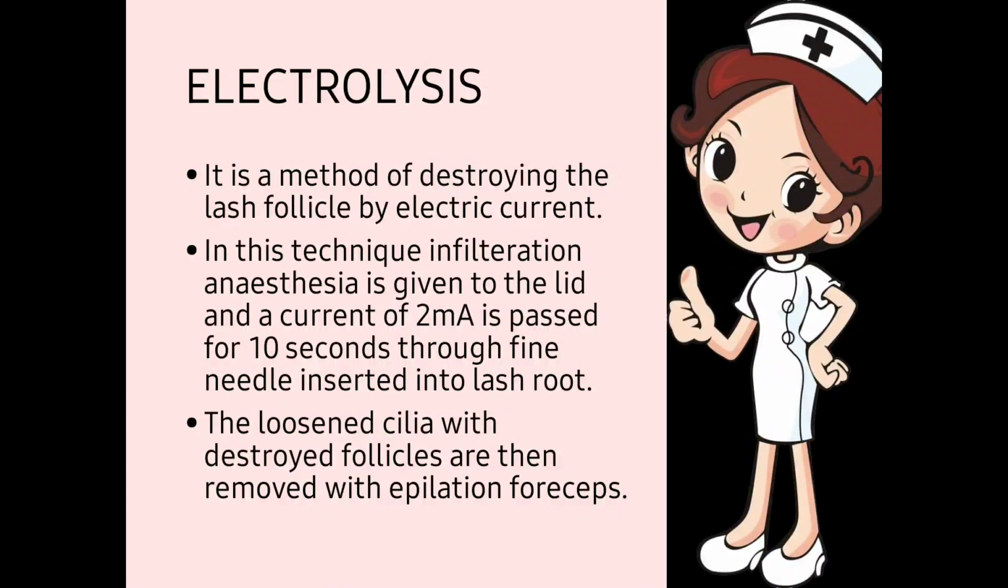So a needle is inserted into that lash root and a current is passed for 10 seconds after giving the anesthesia. This will loosen the hair and destroy the follicles. Follicles are the cells which hold the hair in place, and then the hair gets removed by the epilation forceps. First of all it is loosened and then it is removed with the help of epilation forceps.